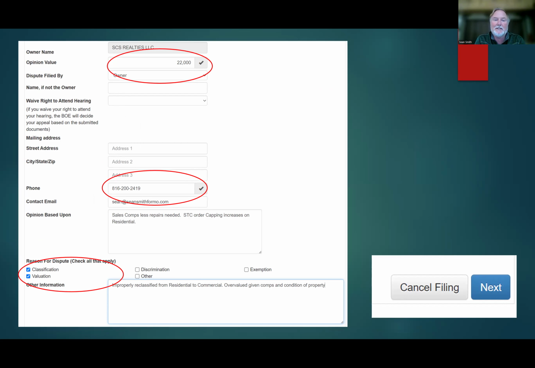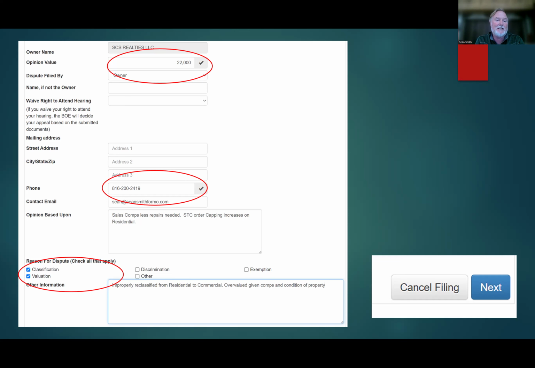When you first come to this page, the two top circles you see here, opinion of value and phone, will have an asterisk next to them. That's because they're mandatory. So I've gone ahead and entered my real phone number and my opinion of what the value of this particular home is. If you were filing a commercial appeal, you'd still be following all these same steps essentially. And then once I've entered those, it changes from a little red asterisk to a check mark.